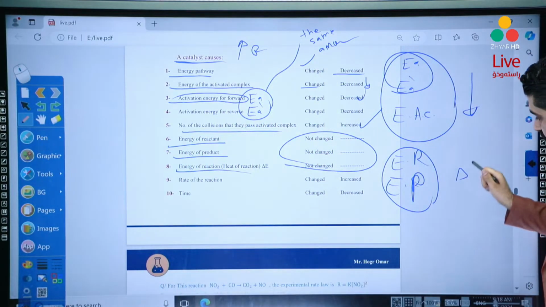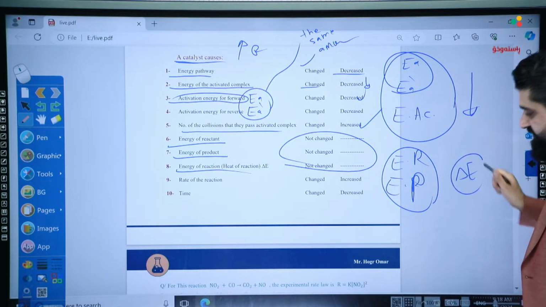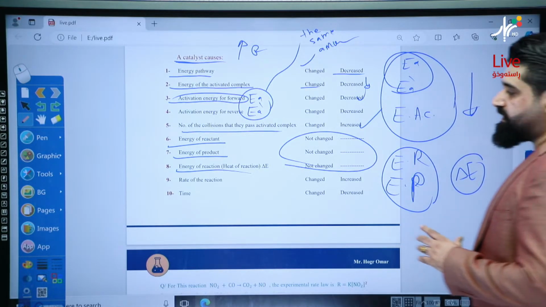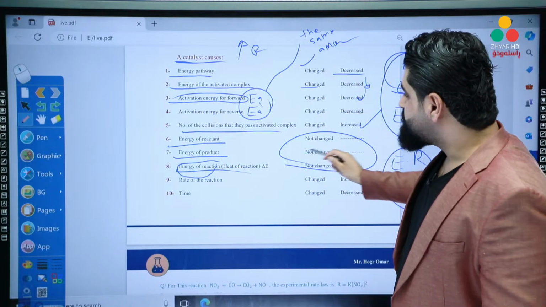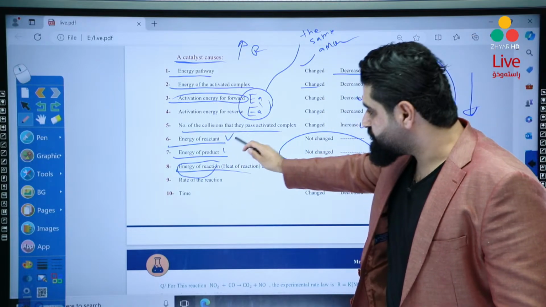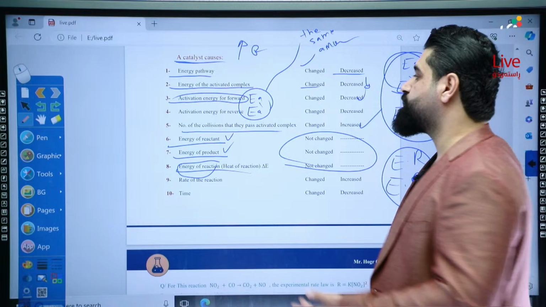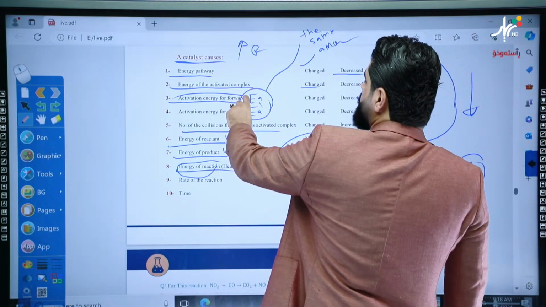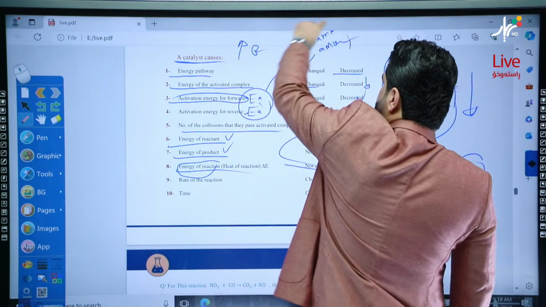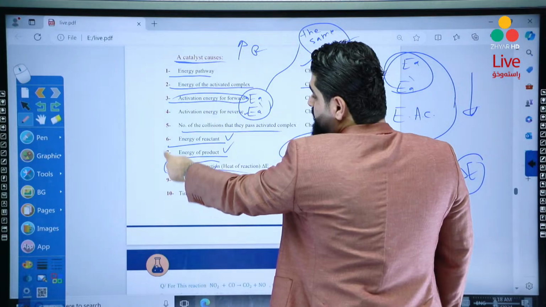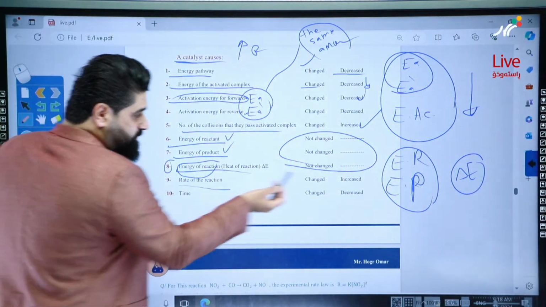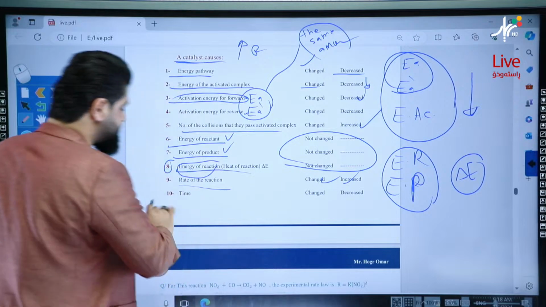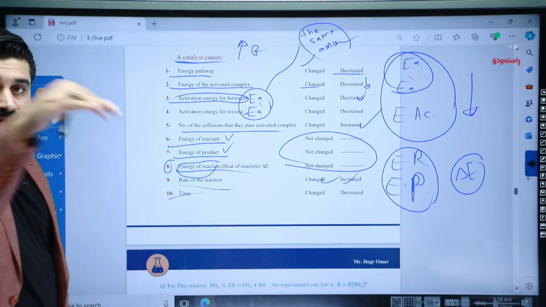That's why the energy of reaction will stay the same. So a catalyst cannot affect the energy of reaction, because it doesn't change the energy of reactant and energy of product, and it changes the activation energy for both forward and reverse by the same amount. That's why we get point number 8: the rate of reaction will be increased and time will be decreased. Increasing rate decreases time.